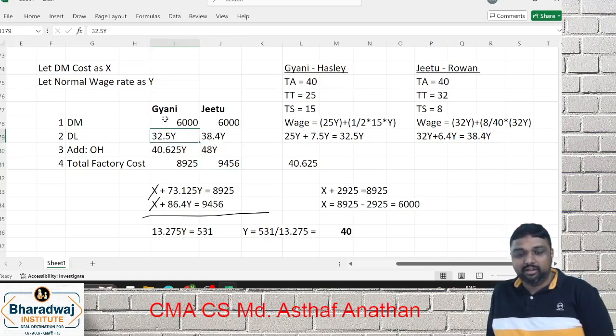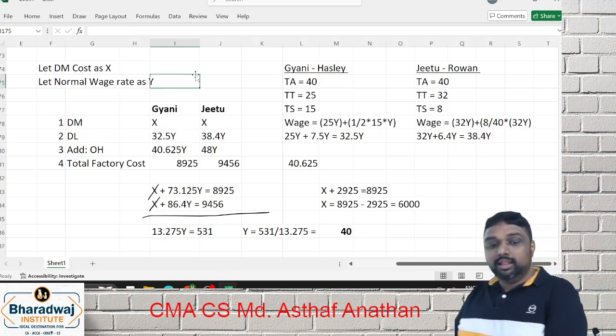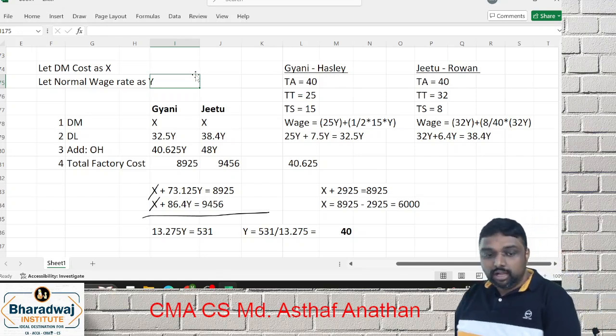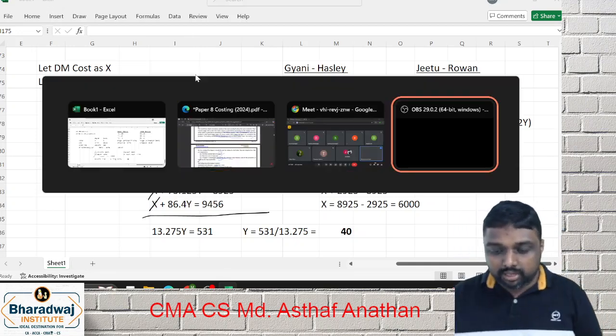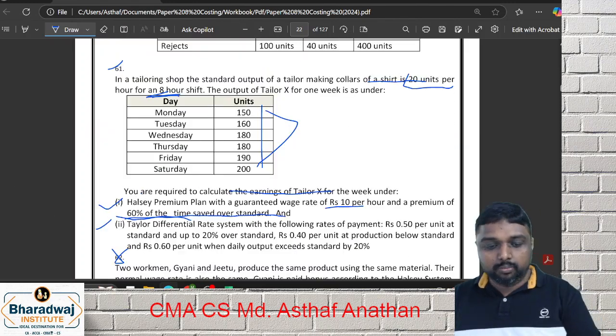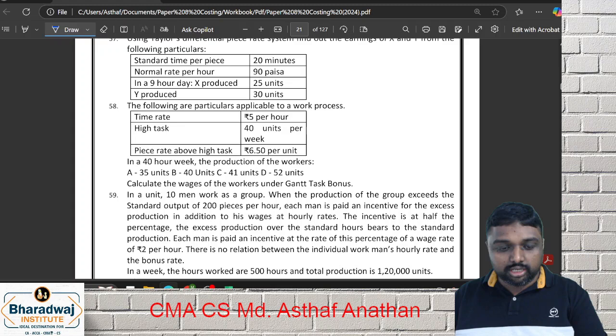If anyone has any doubt, anything, I'm making it clear. This is standard, so I don't want to skip anything. I want to give you that clarity. Are you clear? So these are all the different methods you have to go for in reverse calculation questions from our labor chapter.